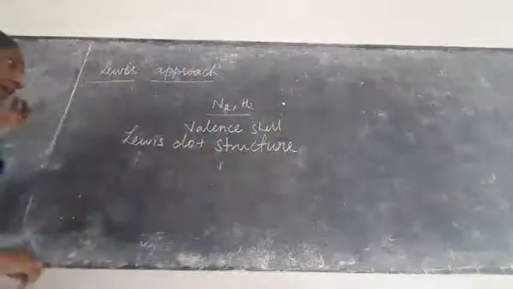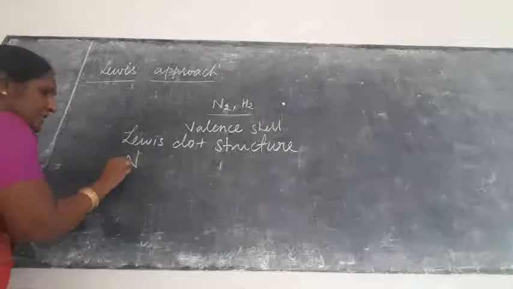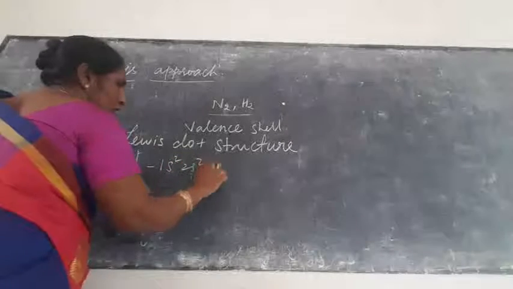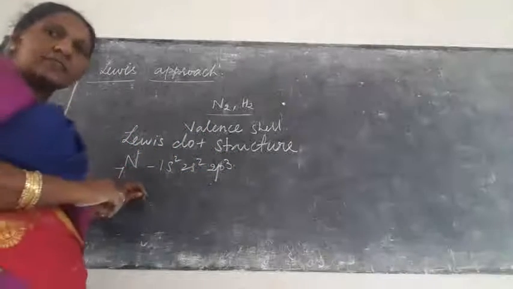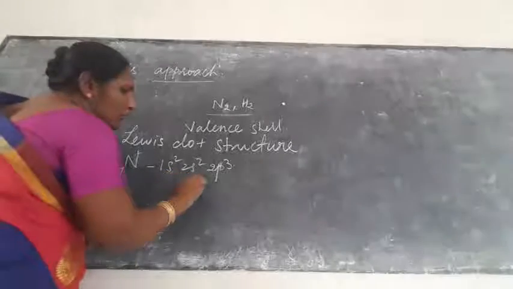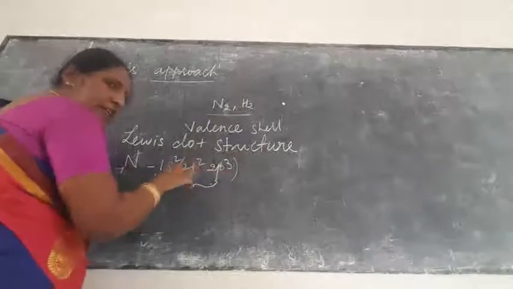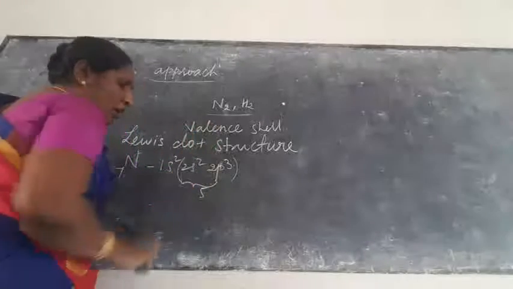How are they represented? What is the atomic number of nitrogen? 7. How to write it: 1s2, 2s2, 2p3. Which one is the valence shell? The outermost shell is called the valence shell. How many electrons are present in the outermost shell? Only 5 electrons are present in the outermost shell.